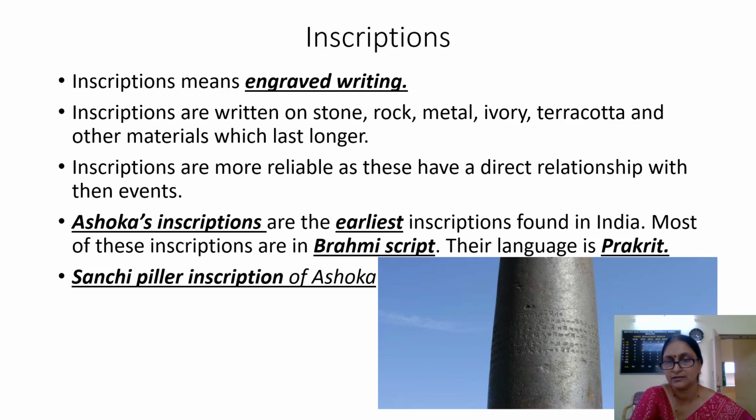Where are they written? So inscriptions are written on stones, rock, metal, ivory, terracotta and other materials which last longer. So why do they write on stones? Because stones live for a longer time. They stay for a longer time. In the same way, ivory, Aneya Danta, all these things do not decompose. They stay for longer periods. So the inscriptions are written on rocks, stones, metals, ivory and other such materials which last for a longer period.